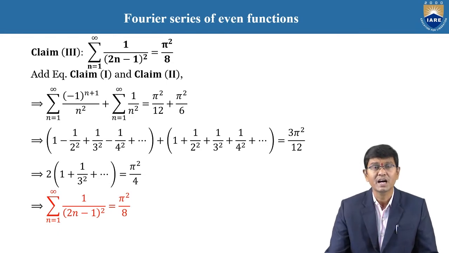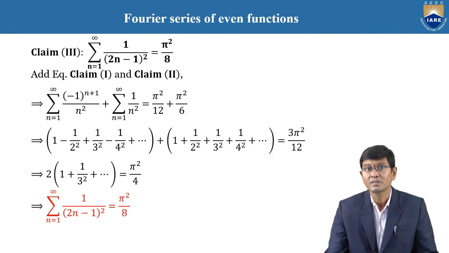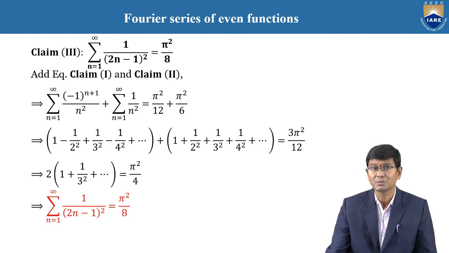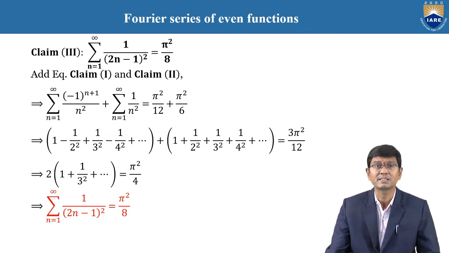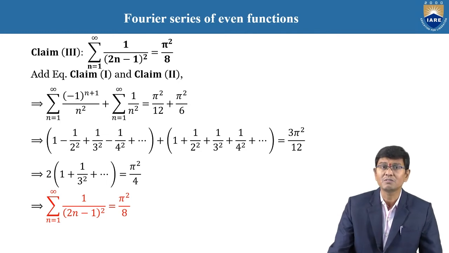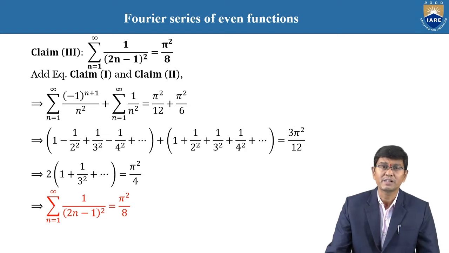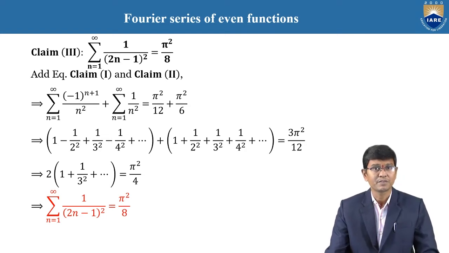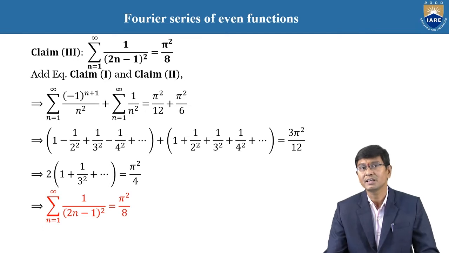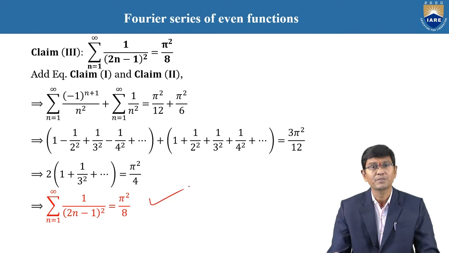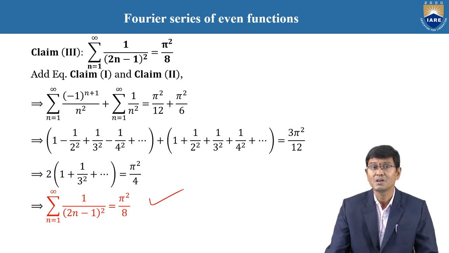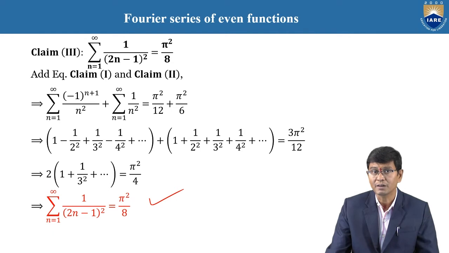And here, adding equation 1 and equation 2, whatever we obtain, claim 1 and claim 2, by using the two equations, it is clearly one of the equations is summation n equals 1 to infinity of minus 1 over n plus 1 by n squared, plus summation n equals 1 to infinity of 1 by n squared, equals, right side is clearly pi squared by 12 plus pi squared by 6. Therefore, after the summation simplification, you obtain that summation n equals 1 to infinity of 1 by (2n minus 1) squared is equal to pi squared by 8.